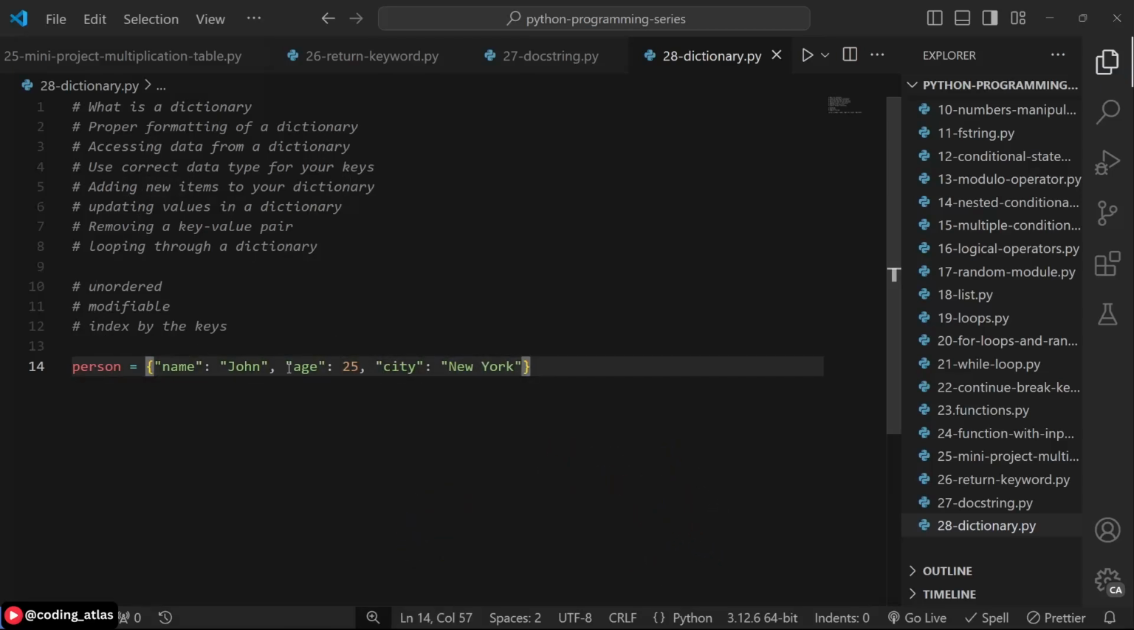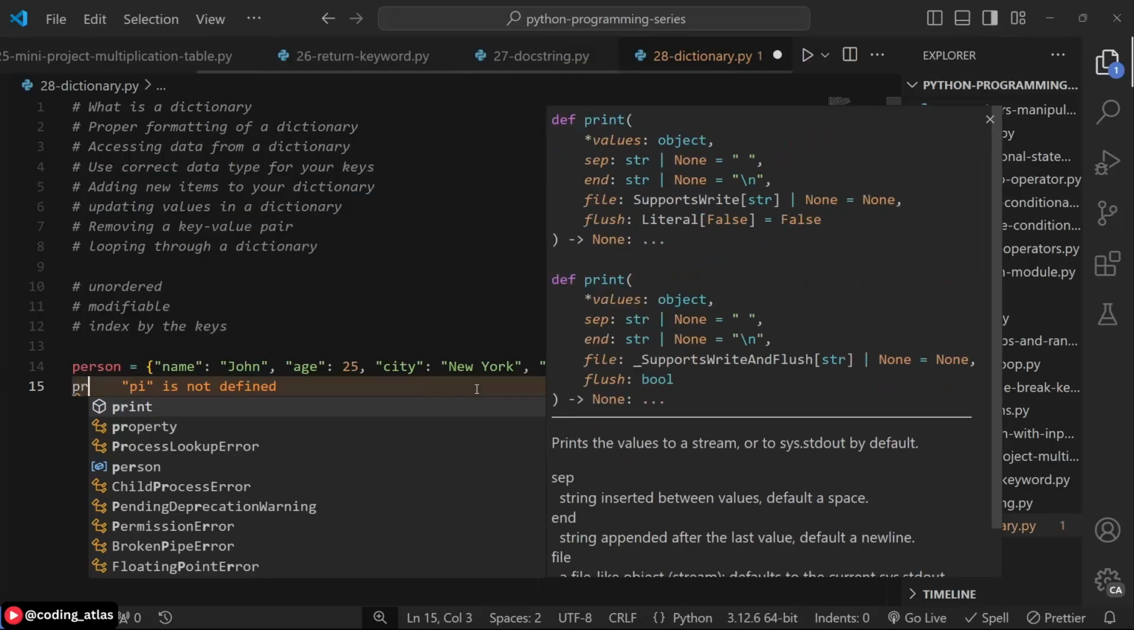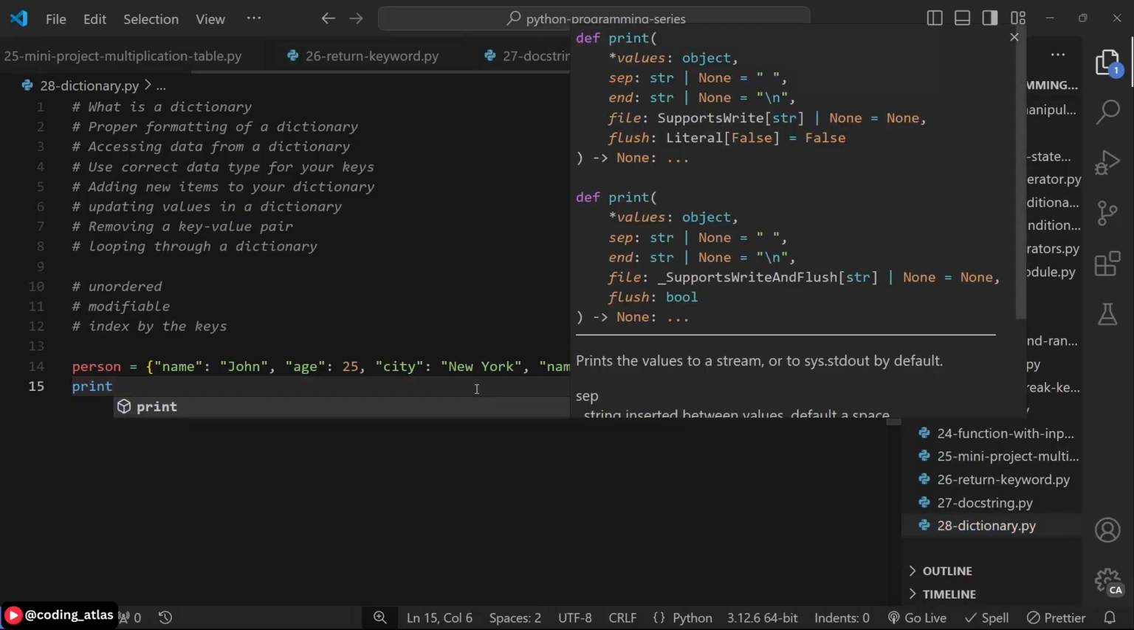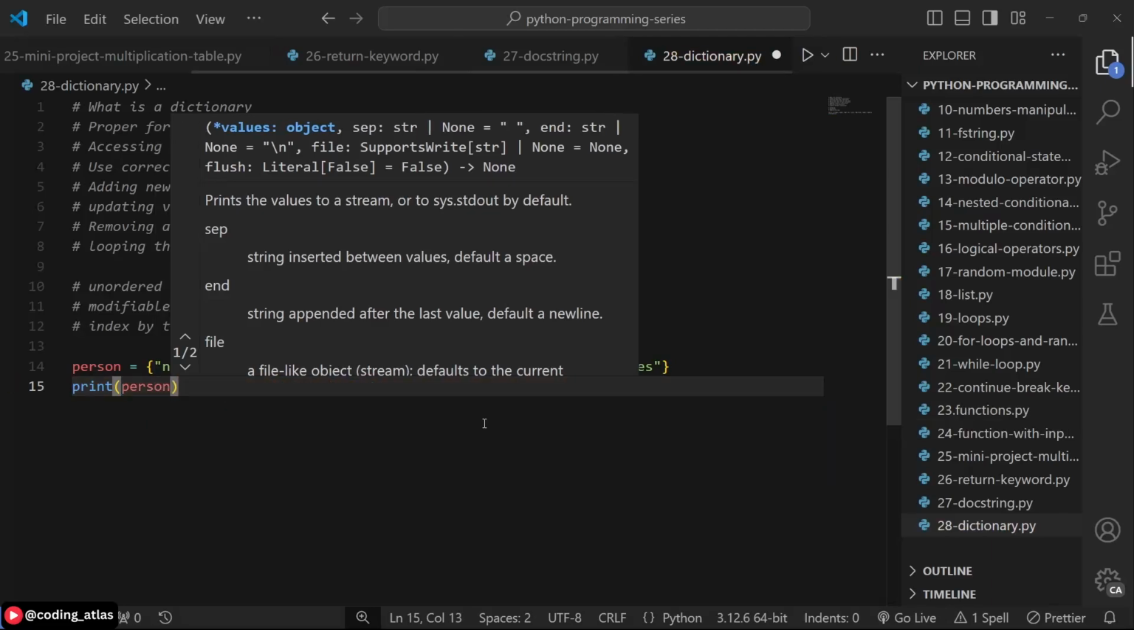Another thing to note about a dictionary is that each key must be unique. You cannot have two different keys with the same name in a single dictionary. If you have multiple keys with the same name, the last occurring key will override the previous ones. For example, we have name, and if you have another name inside the same dictionary with the value of, let's say, James, and we print this, let's print person and see what we have in our console.